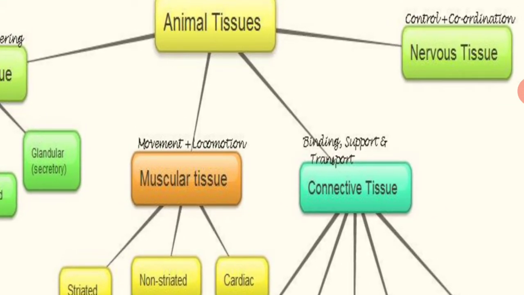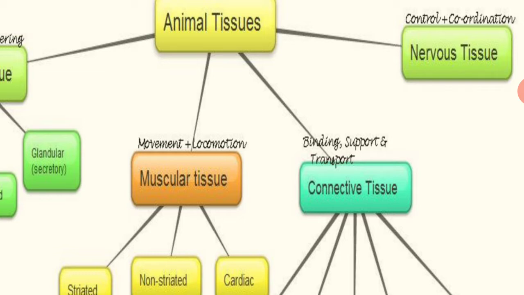The tissues which are responsible for binding different organs, and also for support. Side by side, they transport different materials and chemical substances from the body to organs, or from organs to different body parts. So in between the different body parts, they conduct the material. They are known as the binding, support and transport tissues, the connective tissues.